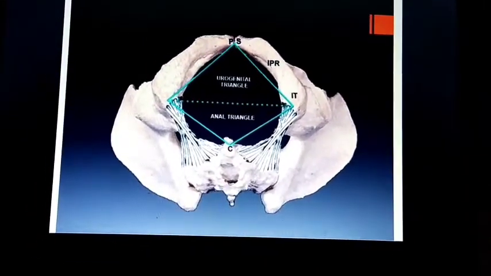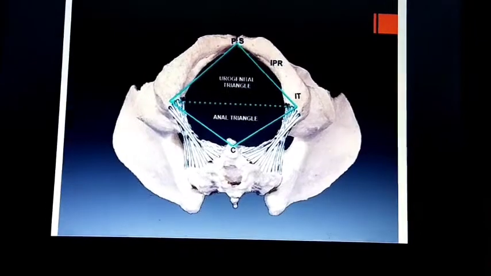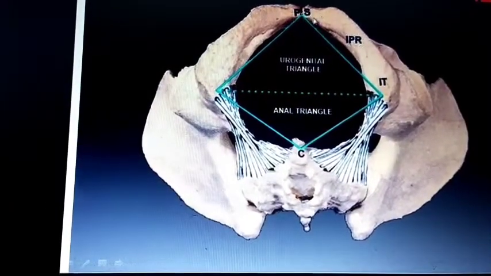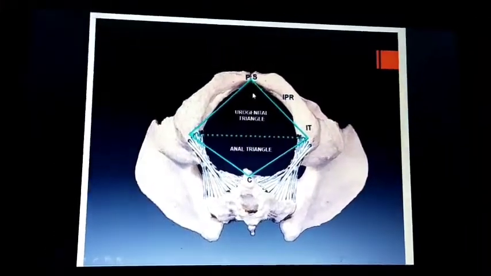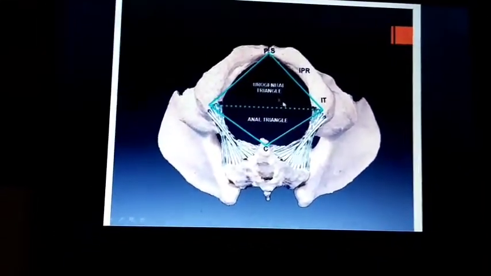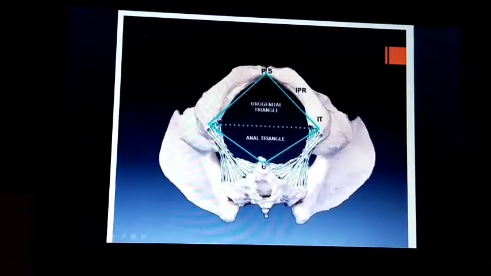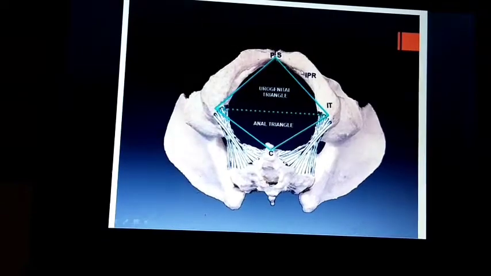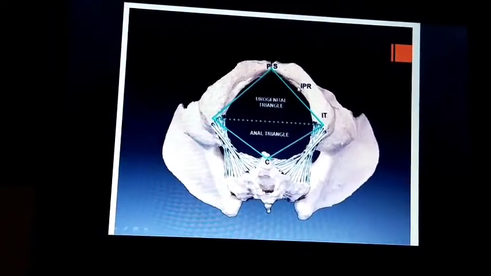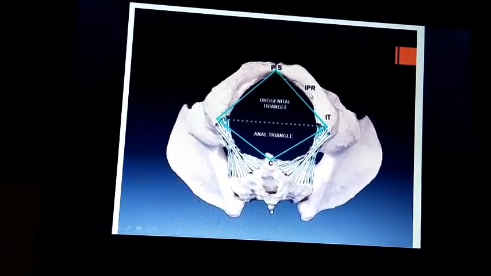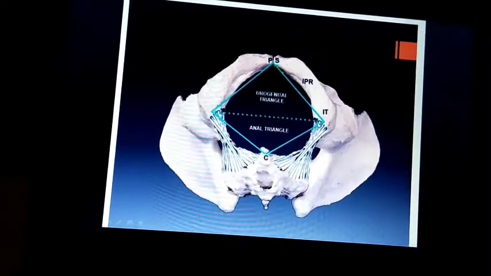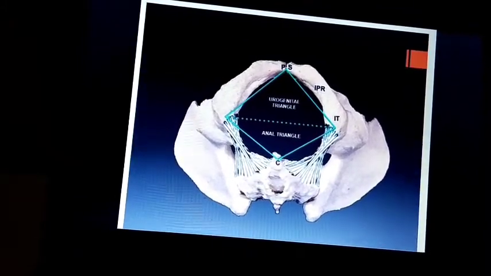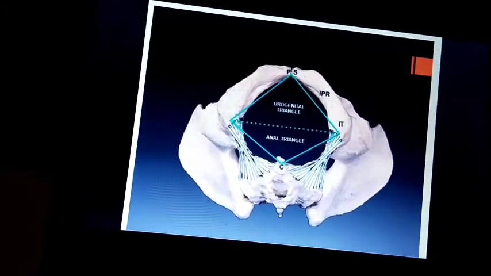In bony margins, anteriorly there is the pubic symphysis or pubic bone. Posteriorly, this is the tip of the coccyx, and laterally by the inferior pubic rami and the ischial tuberosity.